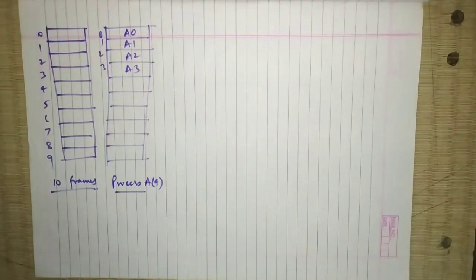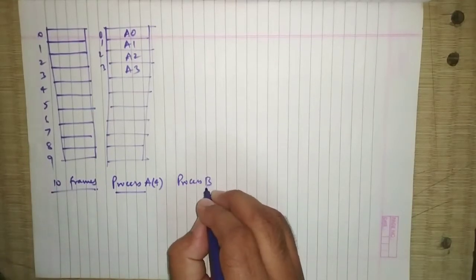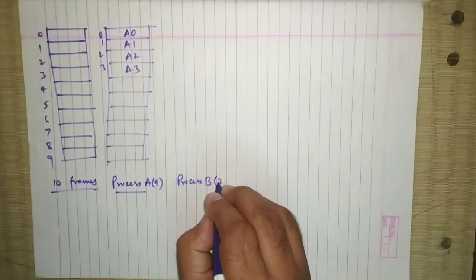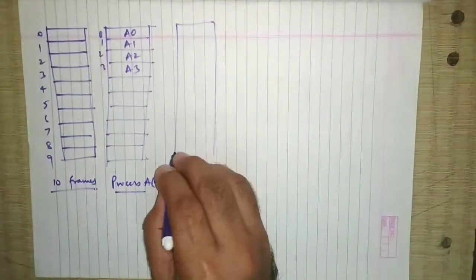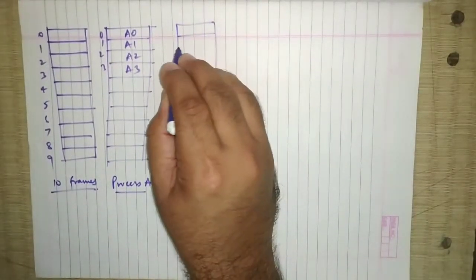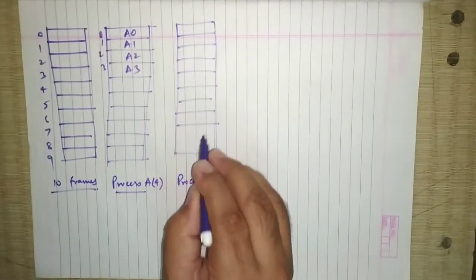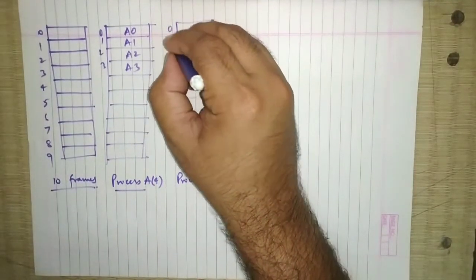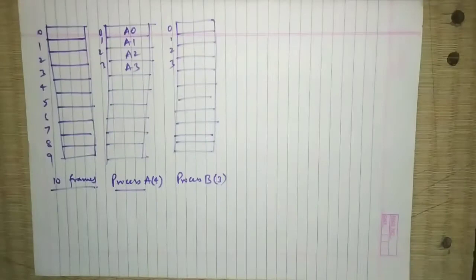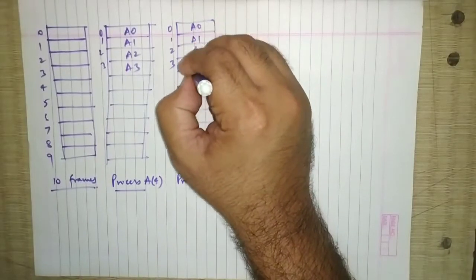Now we'll move ahead. Process B now comes, and process B has 3 pages. So we'll draw another diagram. Locations 0, 1, 2, 3 are already assigned to process A: A0, A1, A2 and A3.